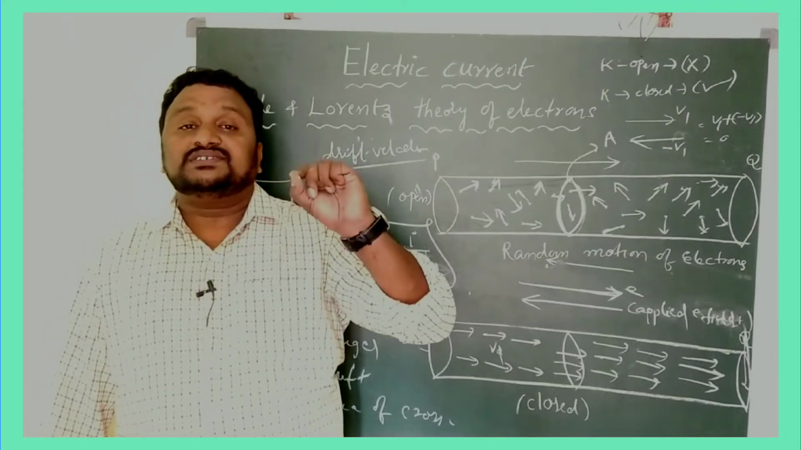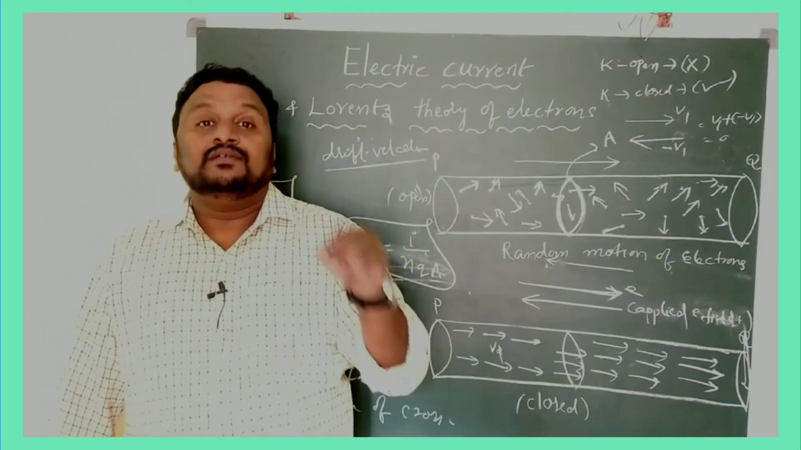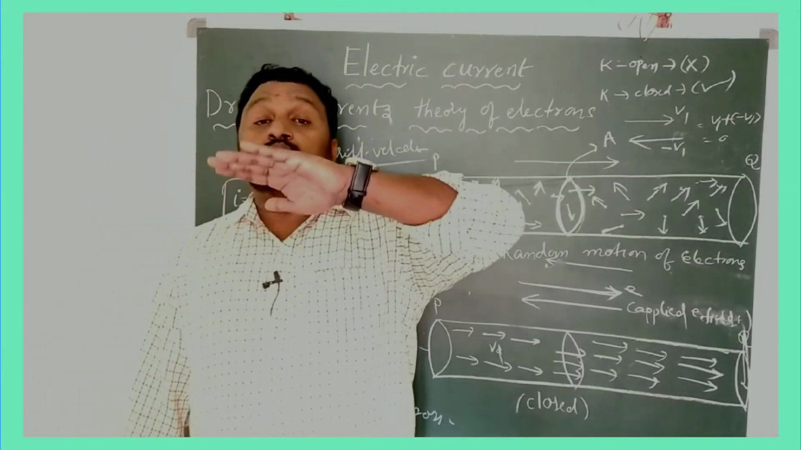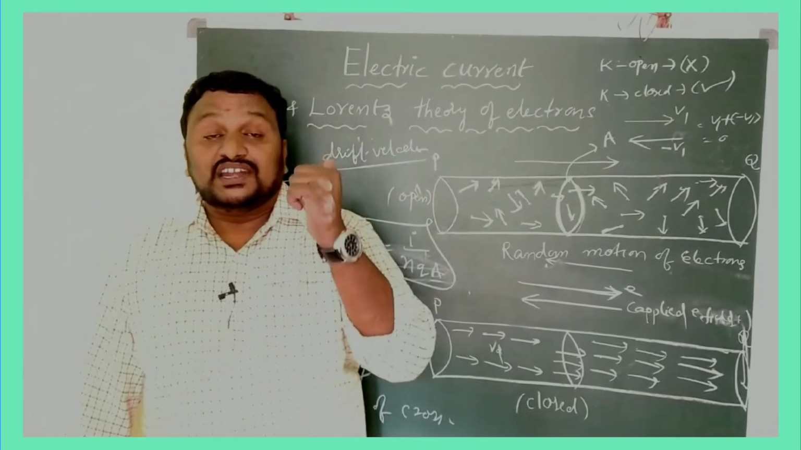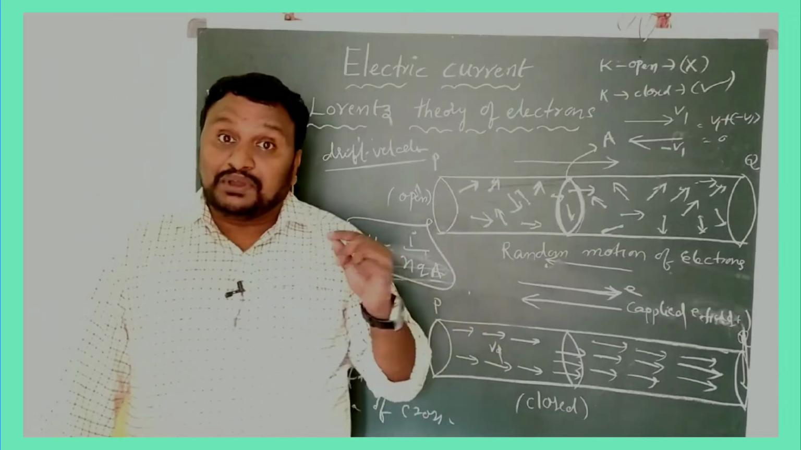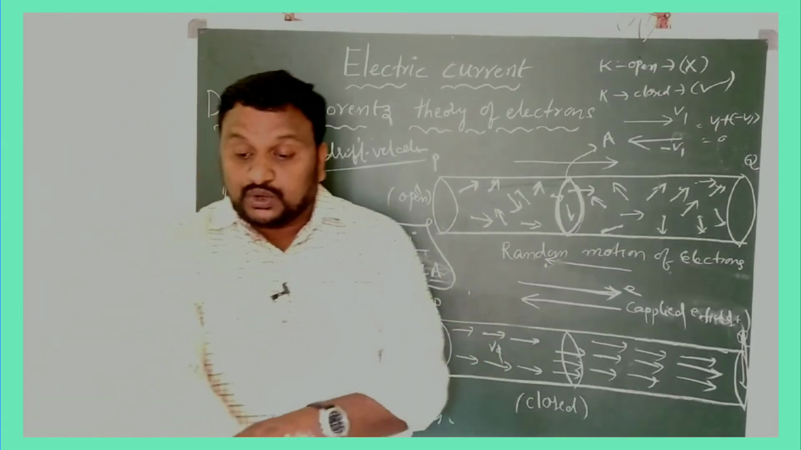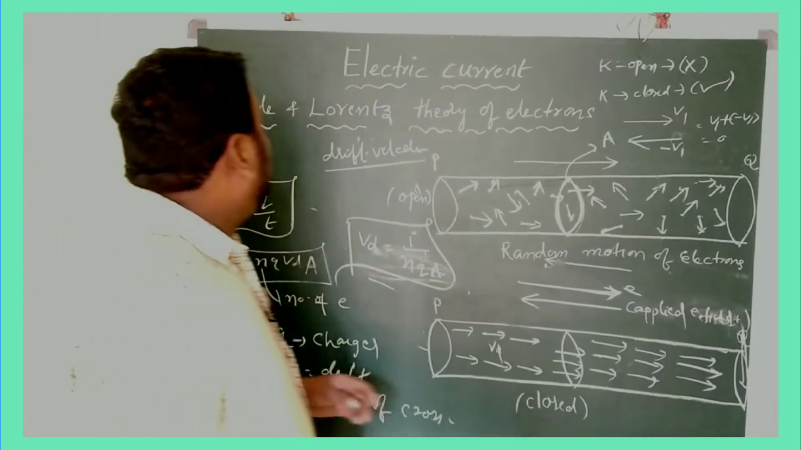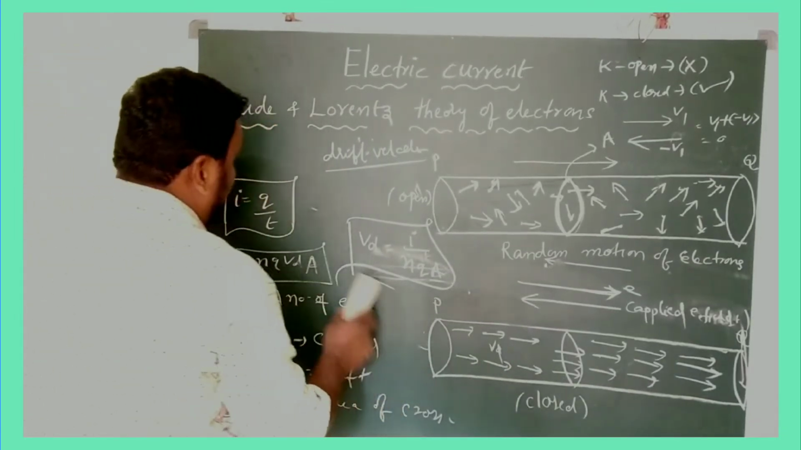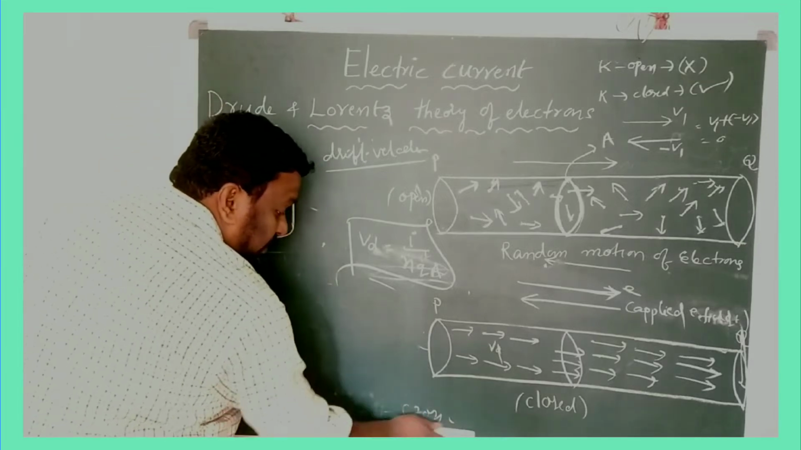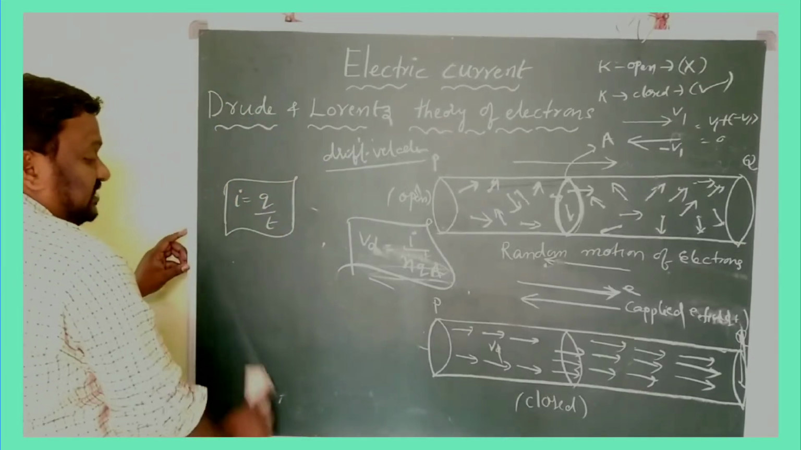According to this theory, in an open circuit there is no flow of current, and in a closed circuit only, current is possible in the conductor. Okay, children. So this is the theory about the Drude and Lorentz theory of electrons and drift velocity. And here you may get one doubt, children.